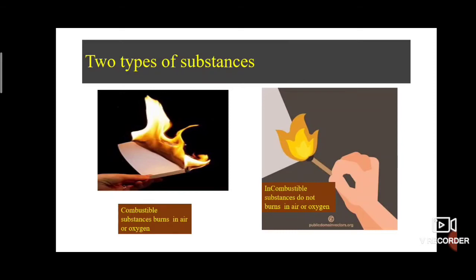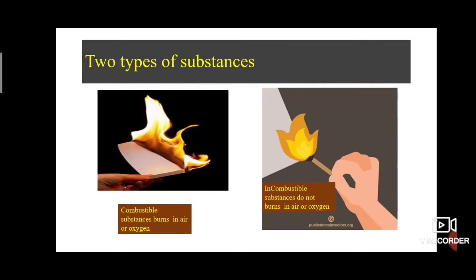Glass does not absorb the heat of the flame. The first type, a combustible substance, burns in air or oxygen. It catches fire easily, so it is called combustible. Incombustible means the substance does not burn in air or oxygen; it cannot catch fire easily.